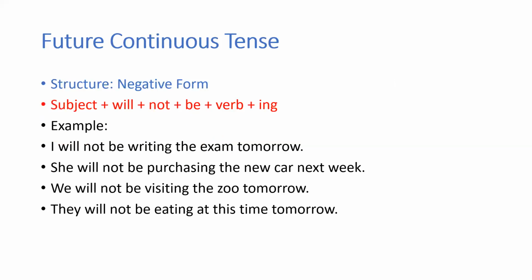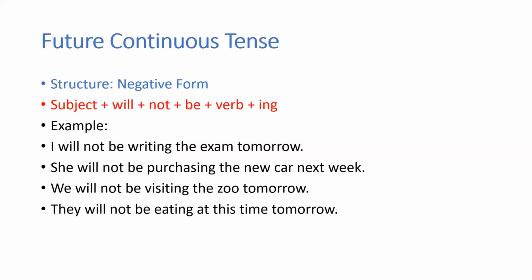Now, after the affirmative, you have the negative form. So as usual, in the negative form, you will be using not. Okay. So here, how will you write the structure? Again, this also will start with the subject. That is, again, either singular, plural, the first person, the second person, the third person, whatever. So you will begin it with the subject plus will plus not. Because this is negative, you should not forget not.